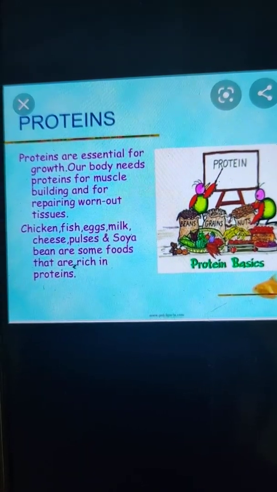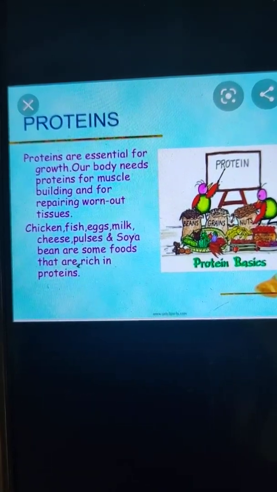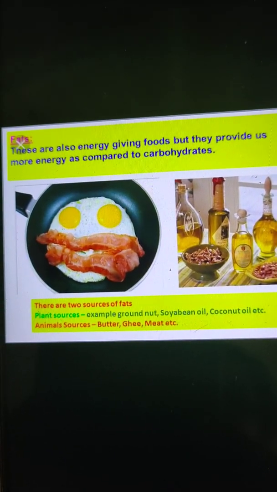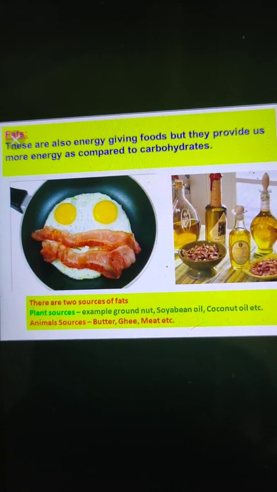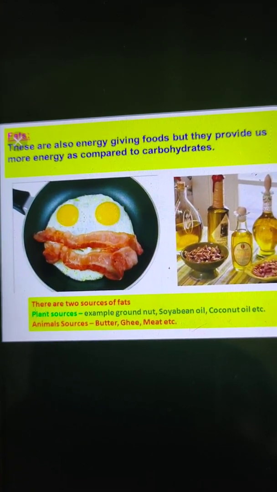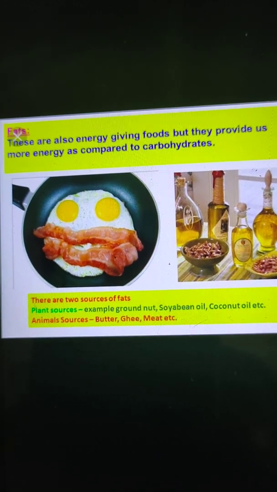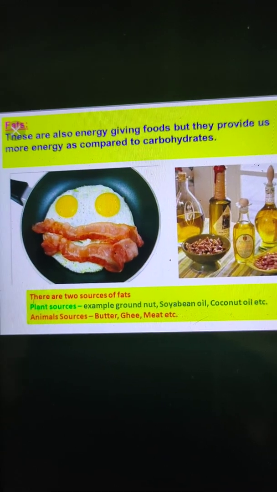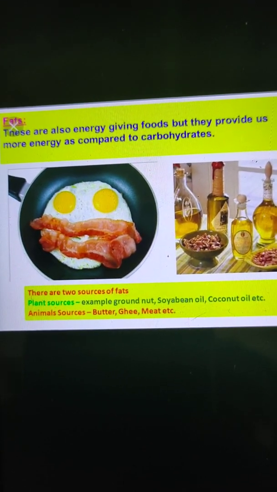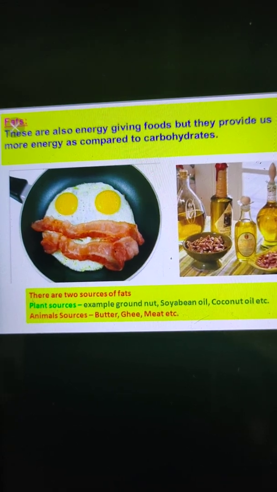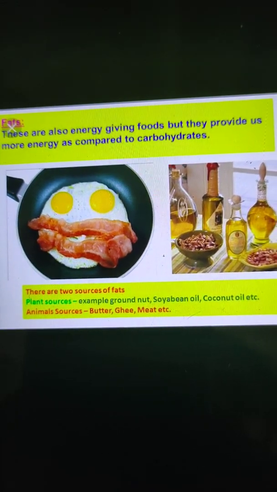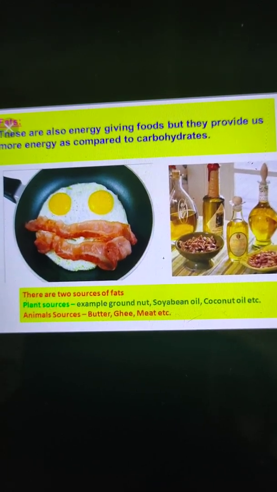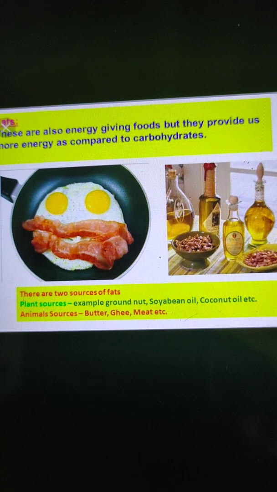Now the next nutrients are fats. Fats are also known as energy giving food, but they provide us more energy as compared to carbohydrates. Carbohydrates give us instant energy, but fats need some time to convert into energy. But they give us more energy than carbohydrates. And these fats are of two types. There are two sources of fats. First one is plant sources and the next one is animal sources.